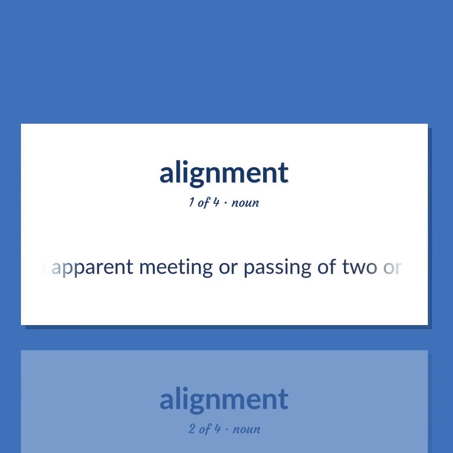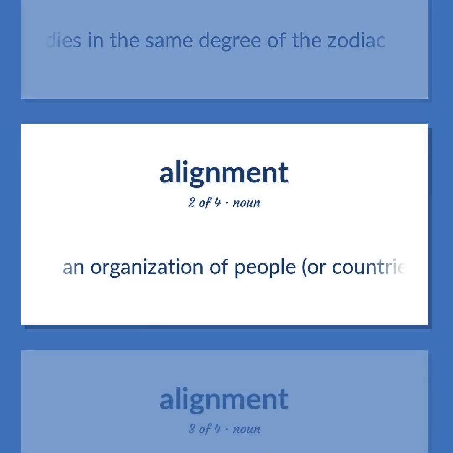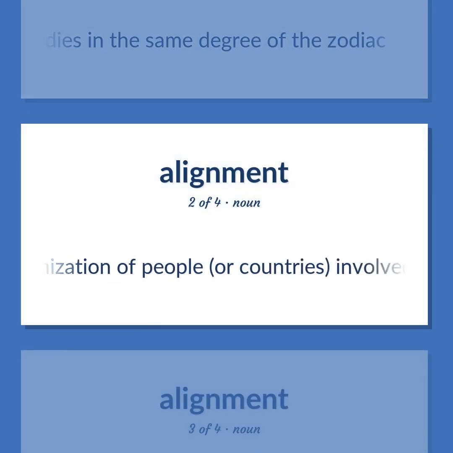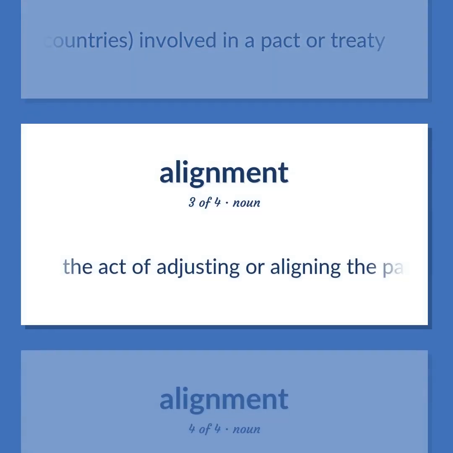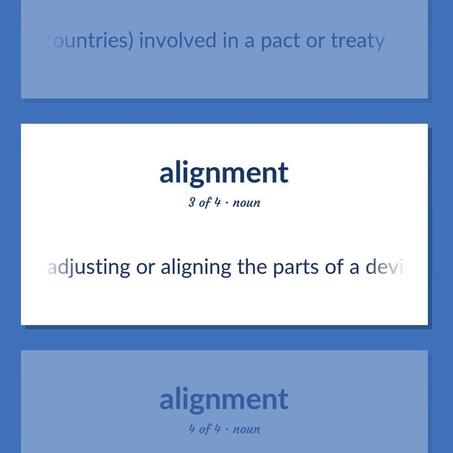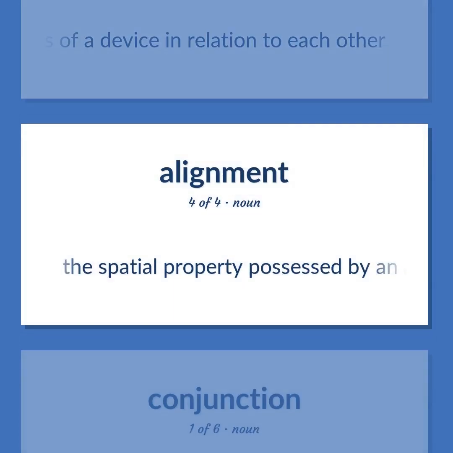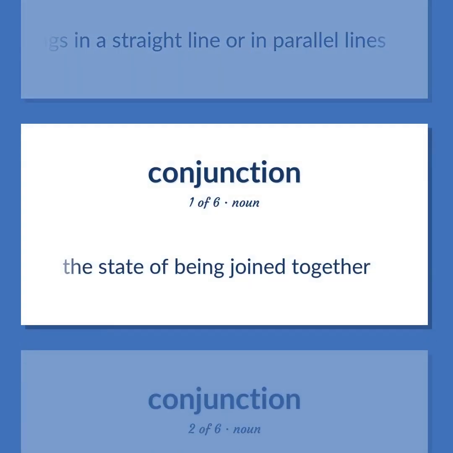Astronomy. Apparent meeting or passing of two or more celestial bodies in the same degree of the zodiac. An organization of people, or countries, involved in a pact or treaty. The act of adjusting or aligning the parts of a device in relation to each other. The spatial property possessed by an arrangement or position of things in a straight line or in parallel lines. The state of being joined together.